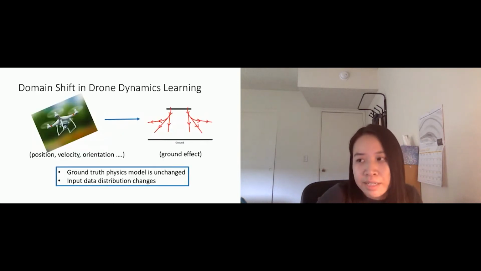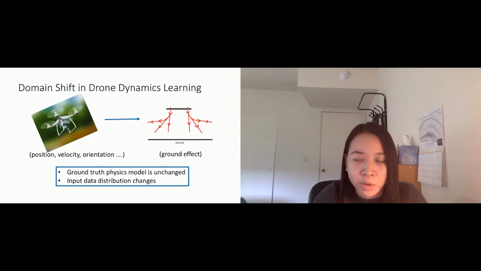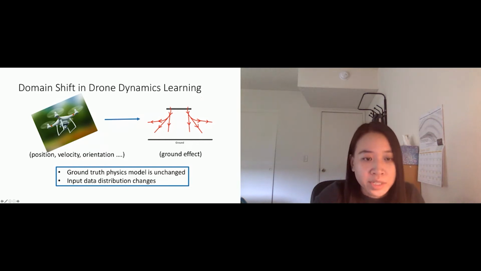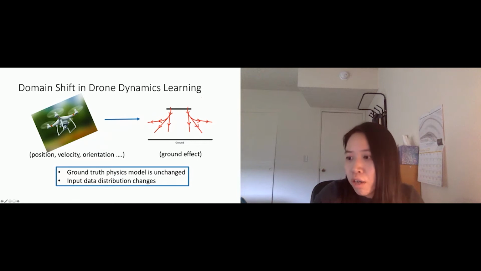Let's look at this example, which we will use as a running example in our talk today, which is drone dynamics learning. In drone dynamics learning, our problem is: given the position, velocity, and orientation of a drone, we want to predict the aerodynamics, which is the ground effect when it's interacting with the surface. So the input X is the position, velocity, and orientation of the drone, and the output will be the force that it will experience during the interaction with the ground.